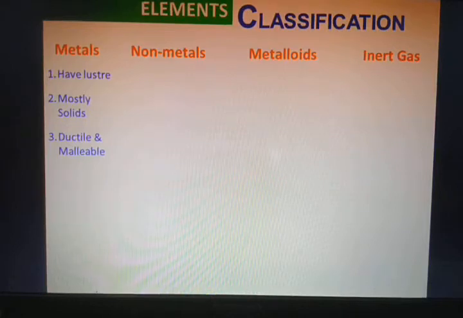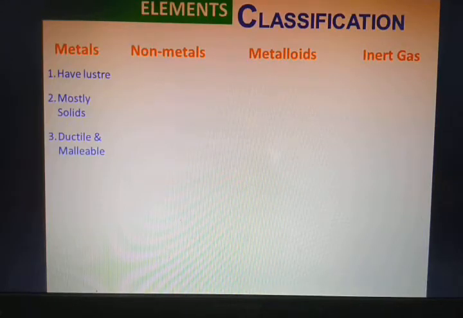If you go through the list, there are many metals present in nature. These metals have luster, meaning their surfaces are very shiny. Shiny means it reflects light. It reflects so much light that sometimes metal surfaces can act as mirrors.